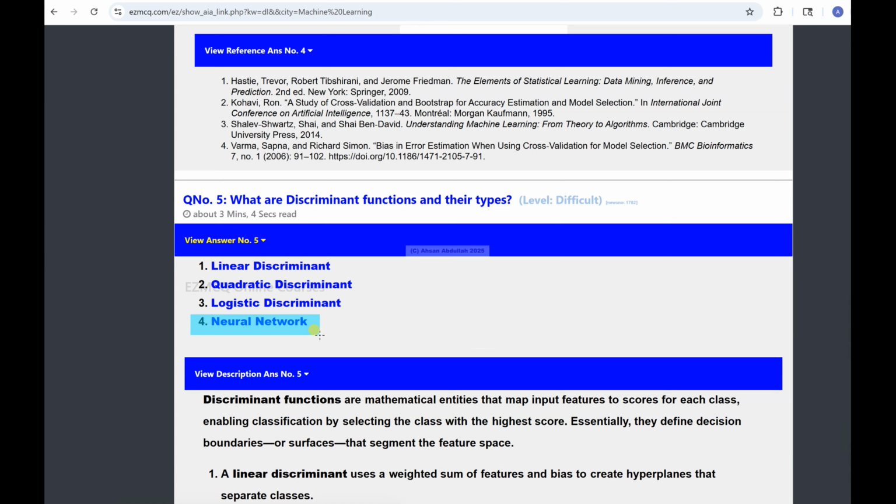In a neural network, there are multiple non-linear transformations. Non-linearity is the reality. There are non-linear transformations of input features, and then there are scores assigned that form complex yet flexible decision boundaries.